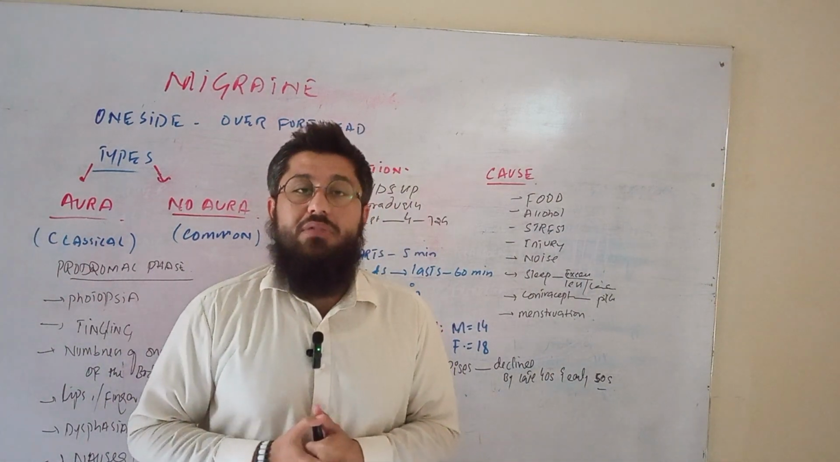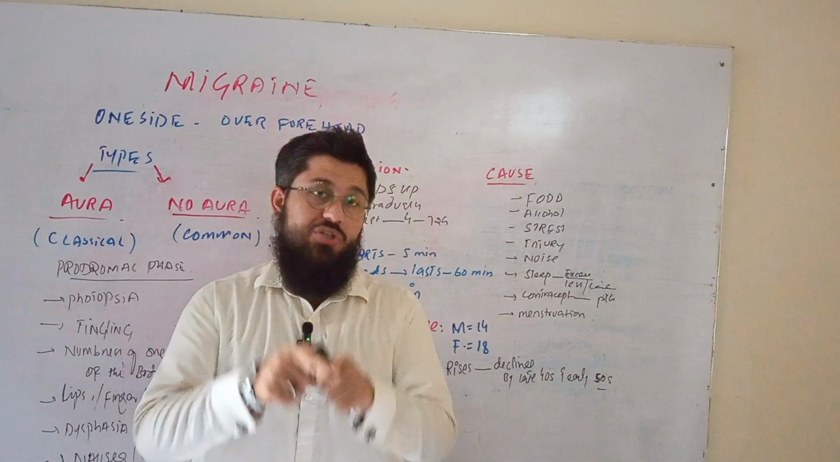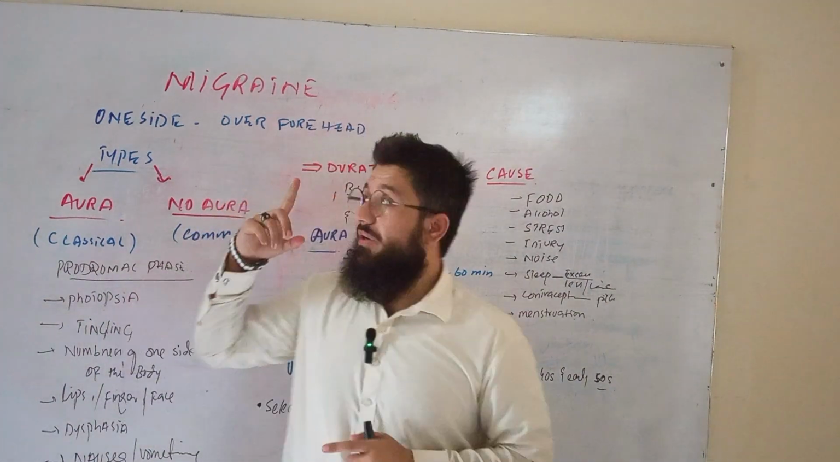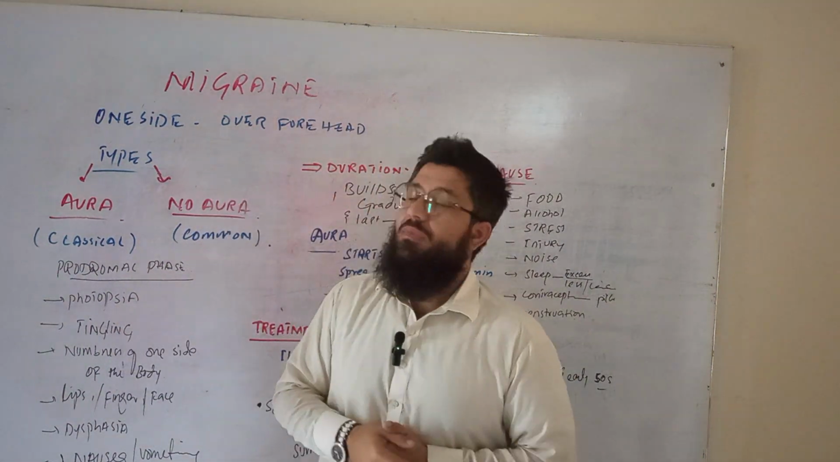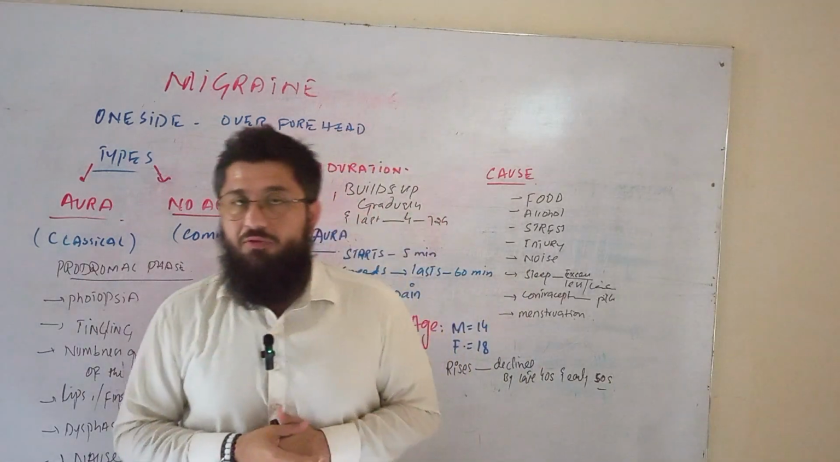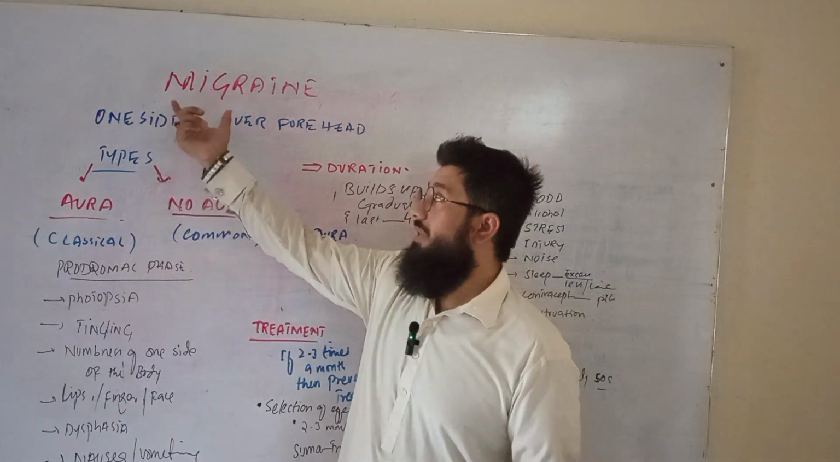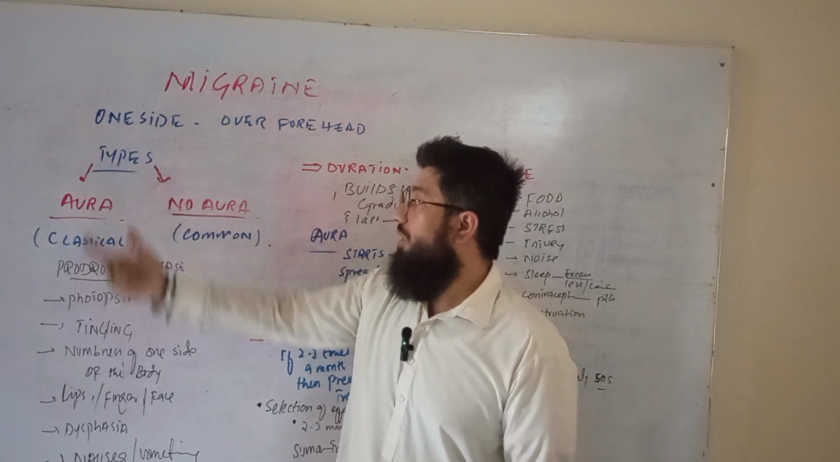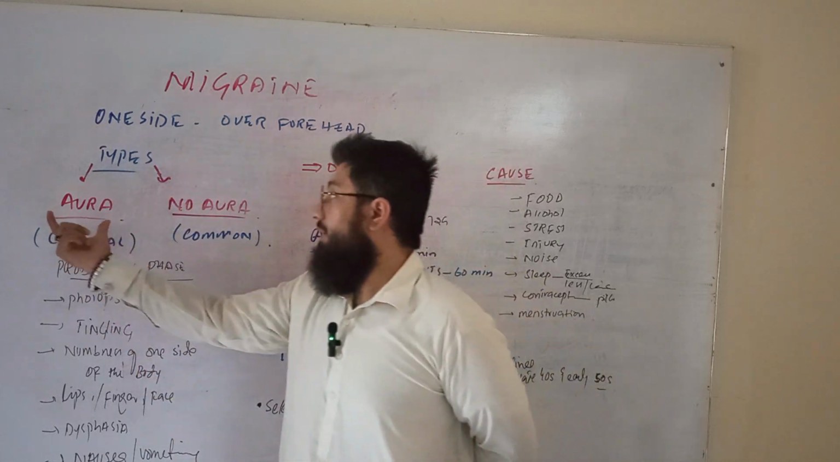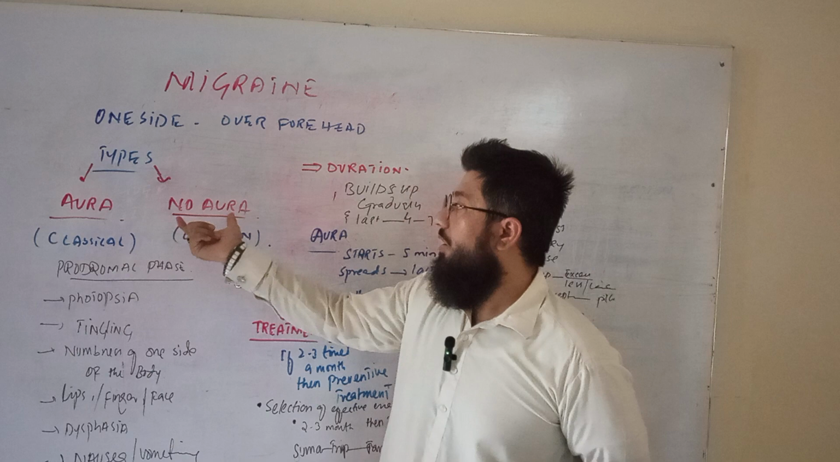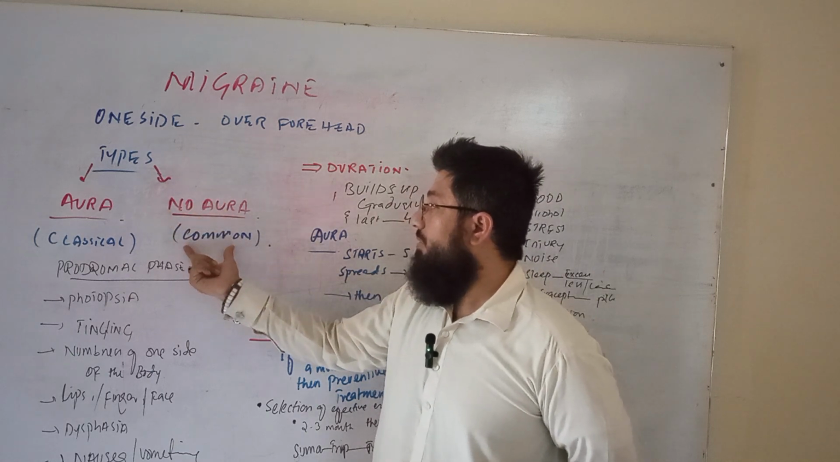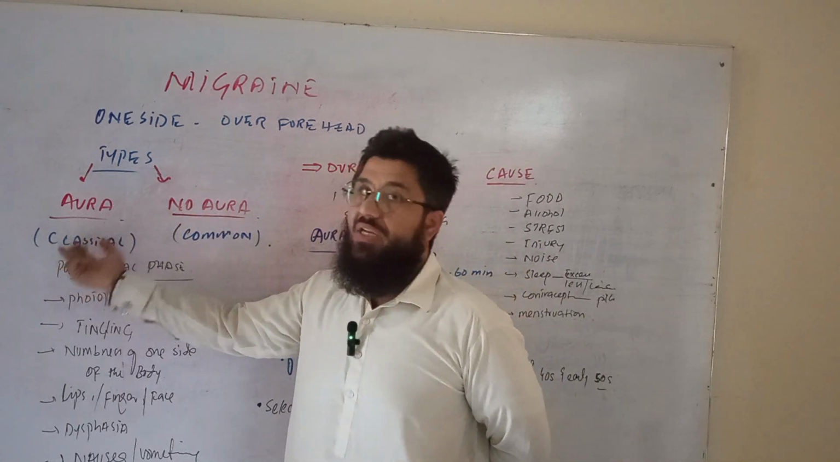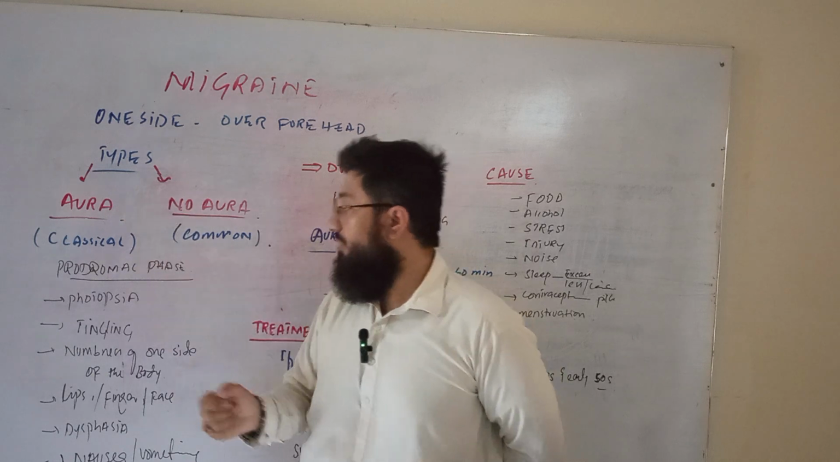The topic of today's discussion is migraine. First of all, we'll talk about what migraine actually is. We will define it in short. Then we will talk about the types of migraine: aura, non-aura, or migraine without aura, common migraine, or classical migraine. We will tell you about these two types of migraine.